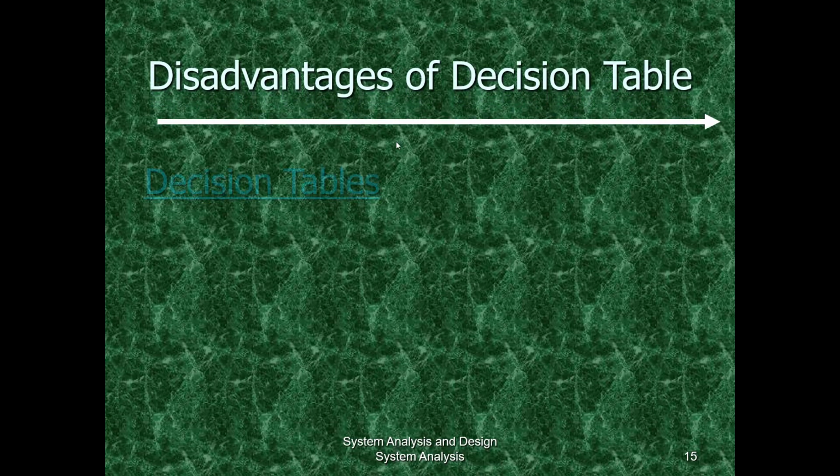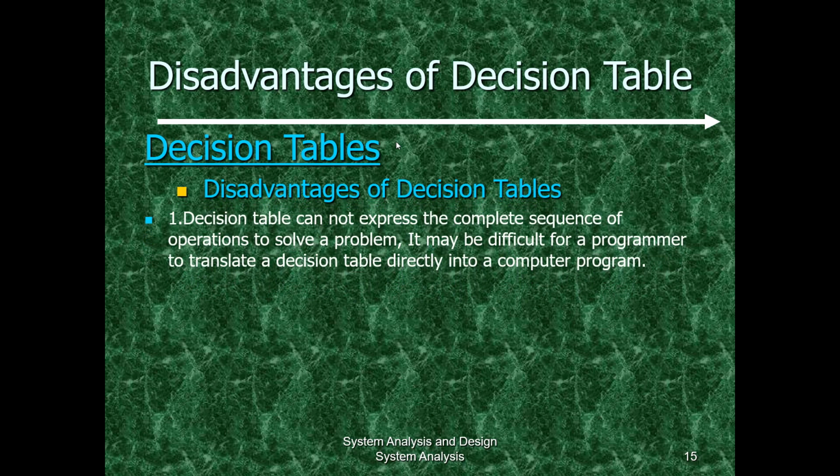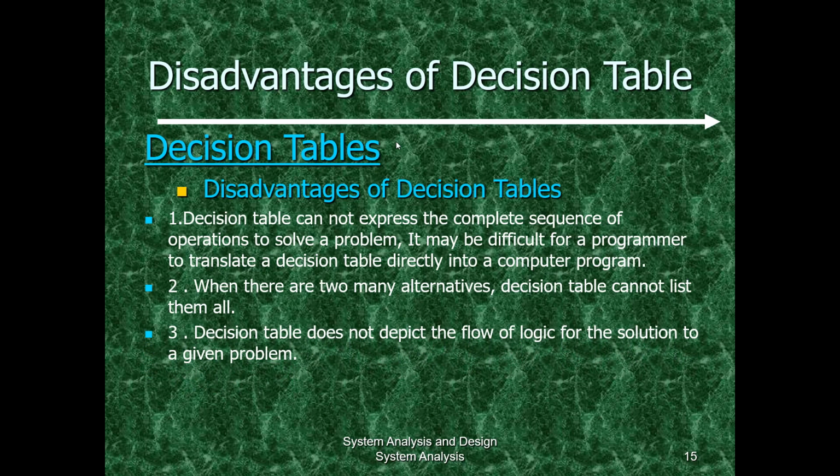And what are the disadvantages? Decision tables cannot express the complete sequence of operations to solve a problem. It may be difficult for a programmer to translate a decision table directly into a computer program, because we are using visuals. It will at times become difficult to convert that into a real programming language or set it in a logical flow within a computer program. When there are two or more alternatives, a decision table cannot list them all. Decision tables also do not depict the flow of logic for the solution to a given problem. So these are a few disadvantages of decision tables.